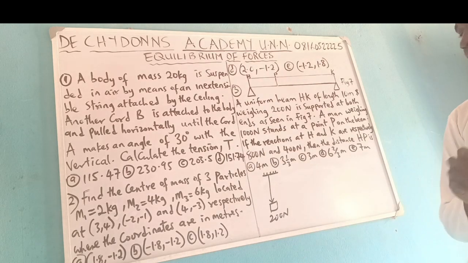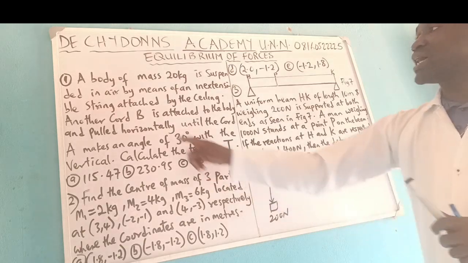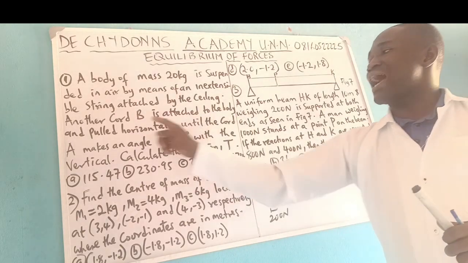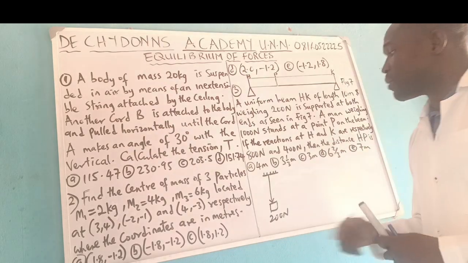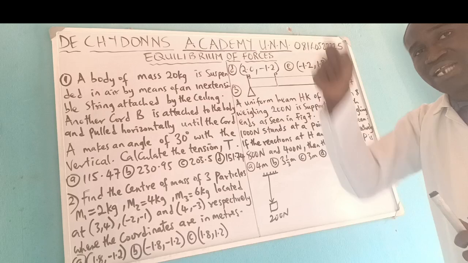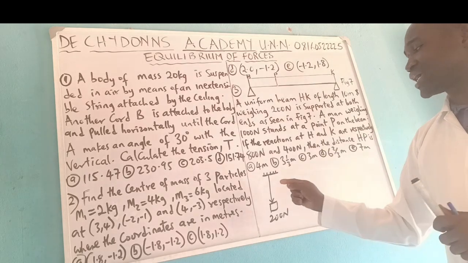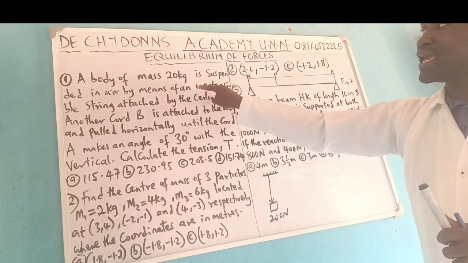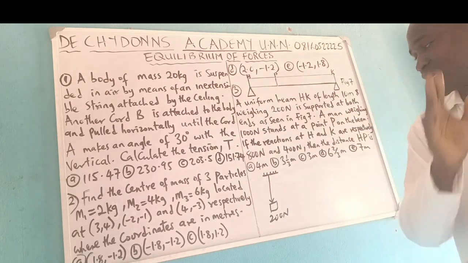Then they said another cord B is attached to the body and pulled horizontally. Remember, they said that this is an inextensible string. That means you can't stretch it again. It is a type of string that you cannot stretch again. That's what we mean by inextensible. It cannot be stretched again.